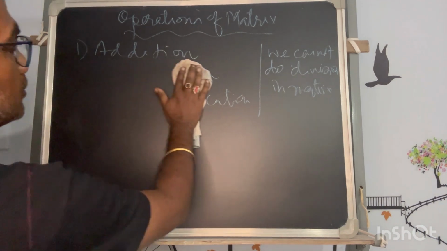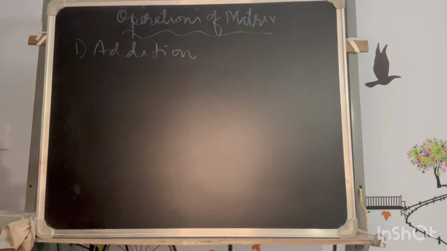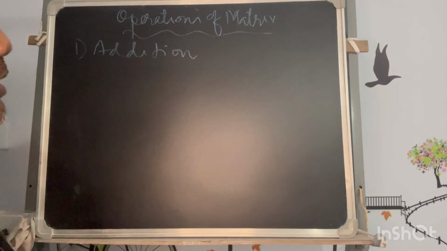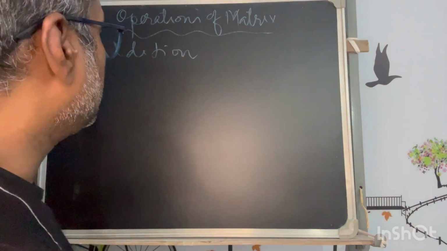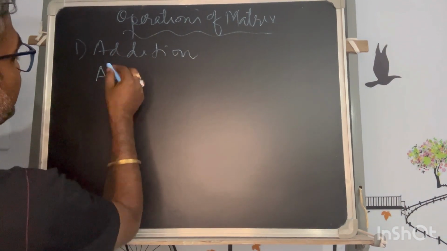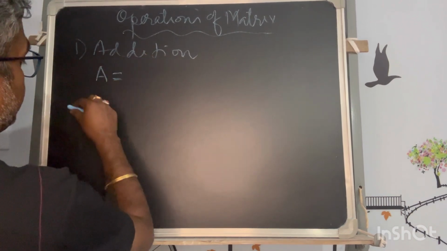So for that, we'll take at least two matrices in operation, where we can see how the addition goes ahead. So let me take A is a matrix.